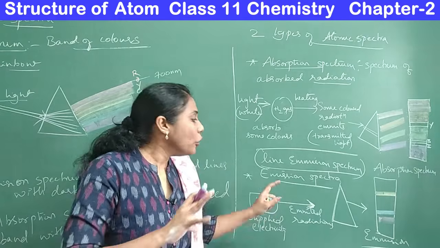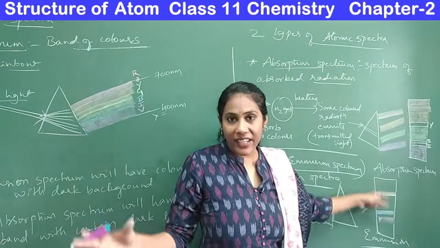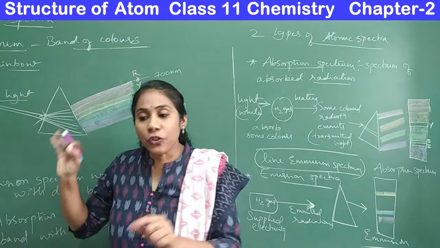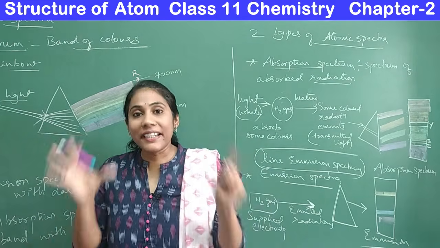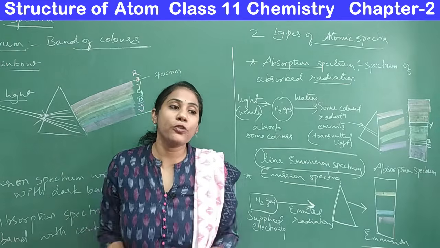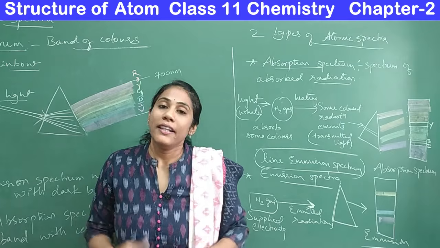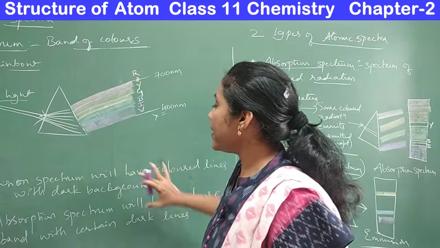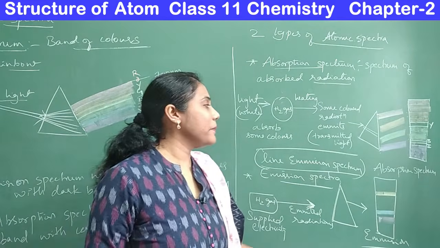Only a few radiations, frequencies or wavelengths are absorbed or emitted in both the absorption and emission spectrum. By carefully studying the hydrogen spectrum, he reached an important conclusion about how exactly the structure of the atom is designed. So this is the difference between the continuous spectrum, absorption spectrum and emission spectrum.